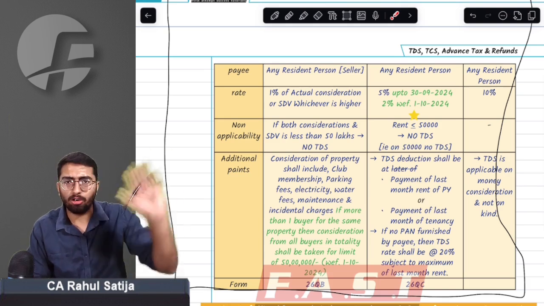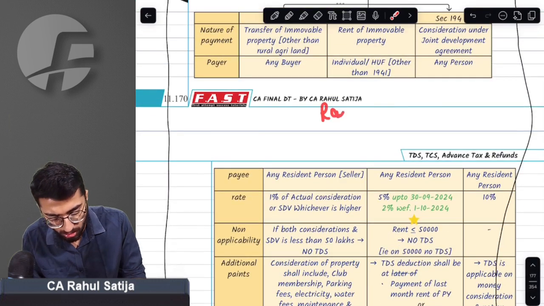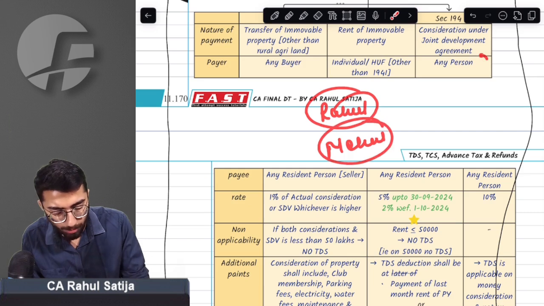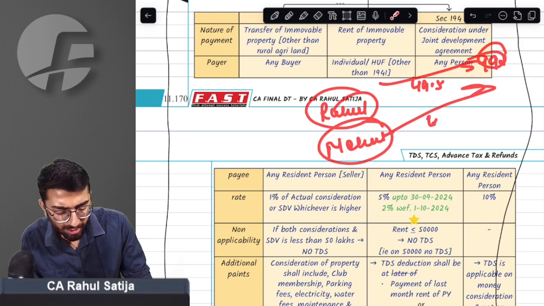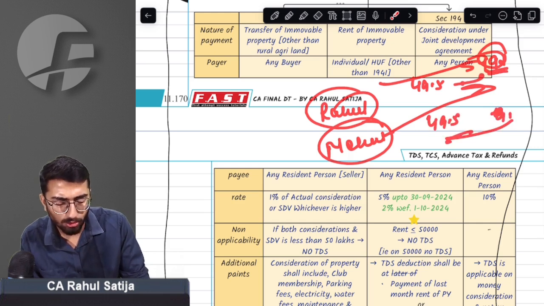Buyer used to deduct TDS for this of the seller. What if, sir, I, Rahul, am buying a property along with my brother Mehul? The property's worth is 99 lakh rupees. I am paying 49.5 lakh rupees, and Mehul is paying 49.5 lakh rupees. The SDV of the property is 99 lakh rupees, which is divided into halves.